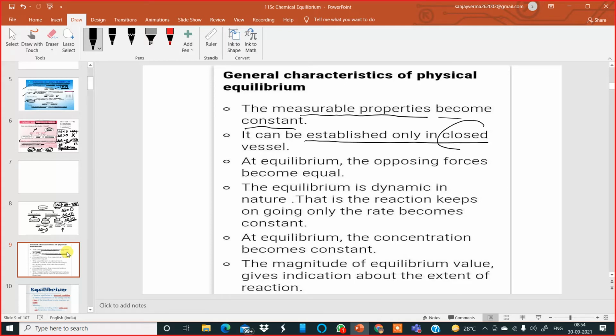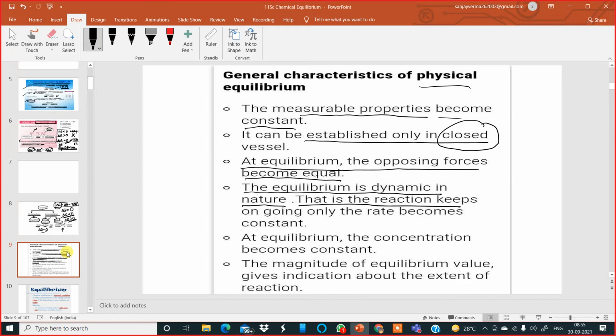Very, very important point. We can experience physical equilibrium in a closed system, closed container. At equilibrium, the opposing forces become equal. Opposing forces means the force at which the reactants are reacting and the products are reacting. The equilibrium is dynamic in nature. Why is it dynamic? Because at equilibrium, the rate at which the products are forming is equal to the rate at which the reactants are reformed. That's why it is called dynamic in nature.